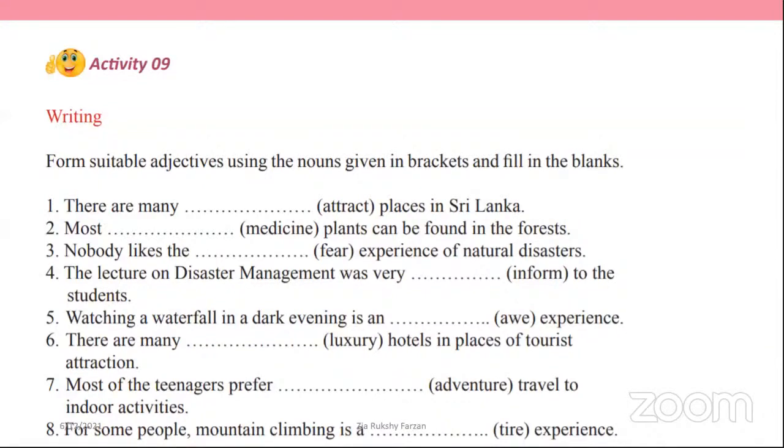Give me the answer for the second one. Okay, third one. Nilukshan, your answer is wrong. Right, there was a problem in the third answer, right? I got two answers from you. Okay, I will explain it.